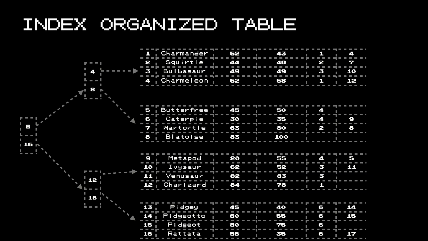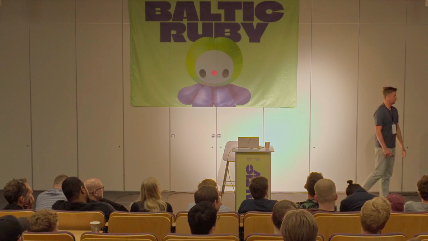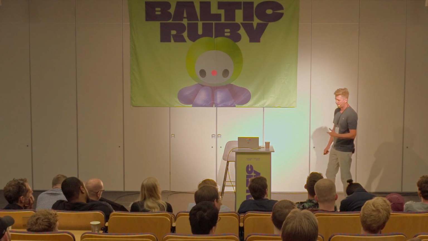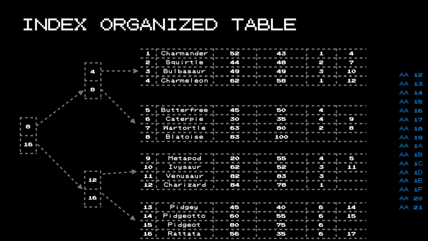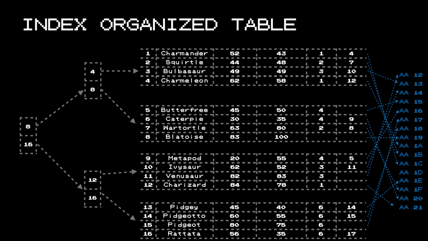There is something more interesting about this particular thing, because it turns out that this is an index organized table, and it is organized by indexes. Again, I would say the word interesting for the third time in the same sentence. Those blue numbers represent addresses on the disk space. They're totally arbitrary, they don't mean anything. And in theory, those things can be scattered all over the disk. I mean, you get the idea.